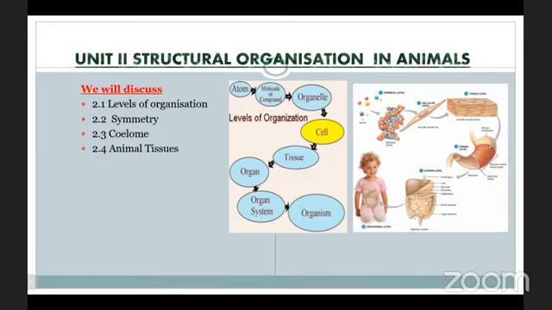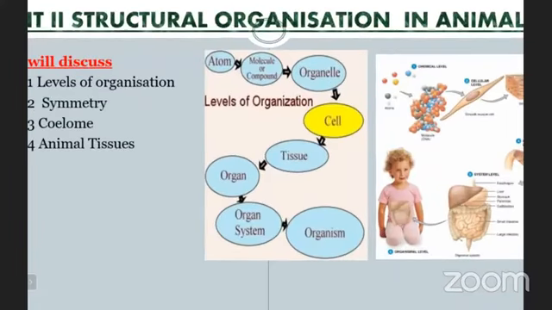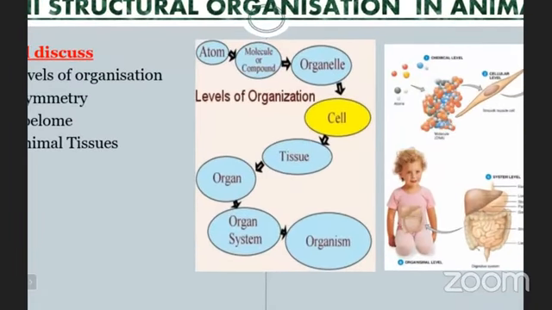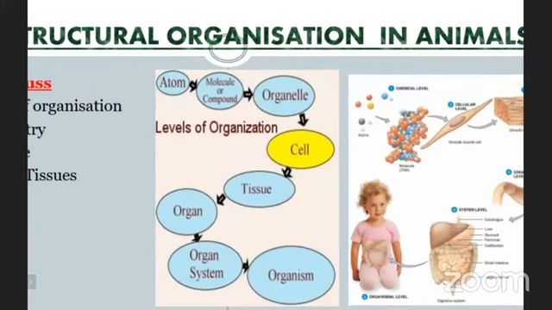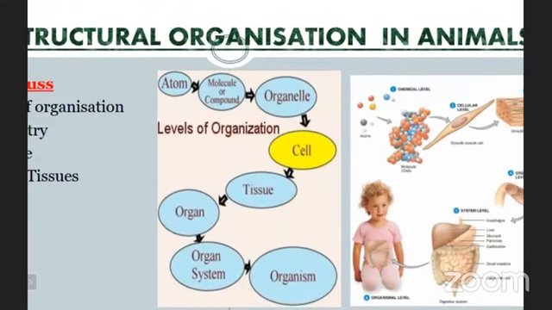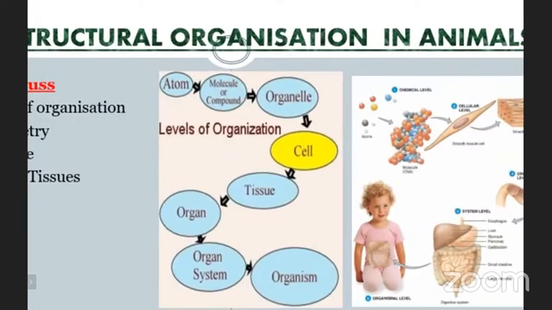Now coming to know about the level of organization. Usually the simplest particle of substances is the atom. By the combination of the atoms, molecules will be produced. By the combination of the molecules, organelles will be formed, which are present in a cell.